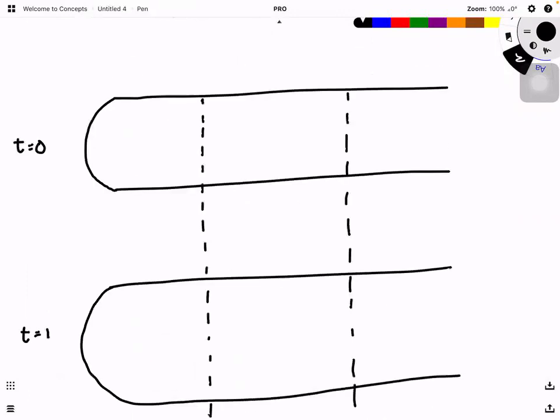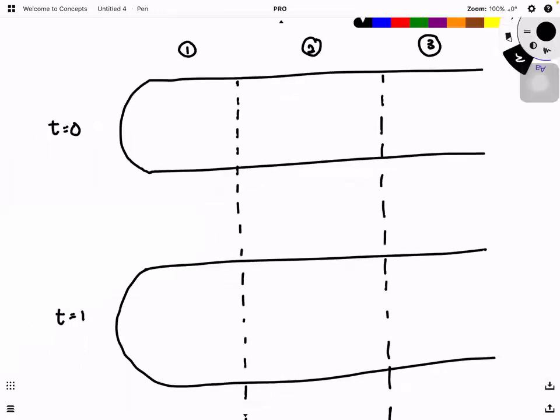Okay, so three regions. This is region 1, region 2, and the third region. What should happen here is that the first region, before T equal to 0, is at the resting potential. Number 2 is also at the resting potential, and number 3 is also at resting potential. What will happen if at T equal to 0, we give them the stimulus?